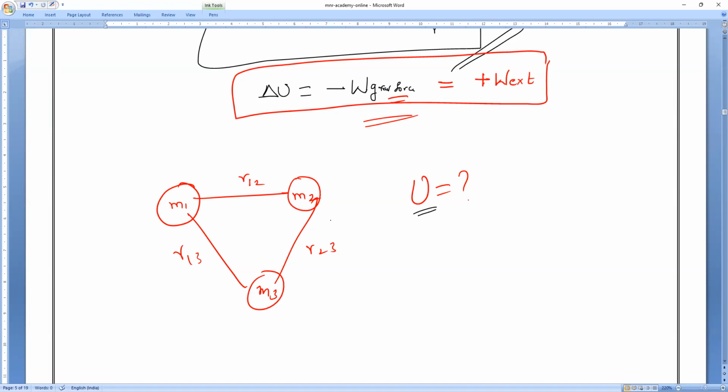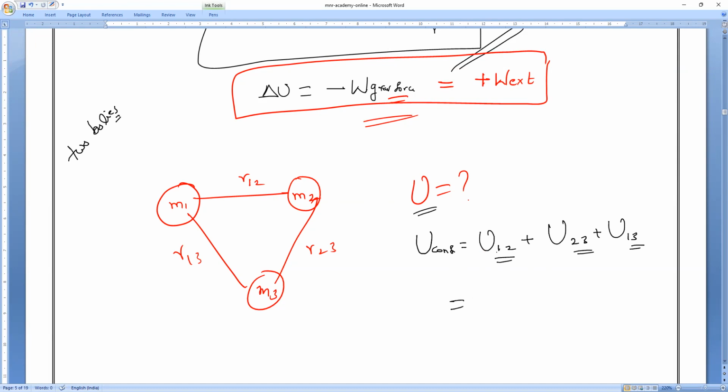Now if you observe very carefully, for a three-body configuration, how do we find it? The potential energy of the configuration is equal to the potential energy of 1, 2 plus the potential energy of 2, 3 plus the potential energy of 1, 3. Because what is the minimum number of bodies we have to take always? Two bodies in contact. So 1 and 2 in contact, or 1 and 3, or 2 and 3. So totally how many? 3. Understood? Clear?